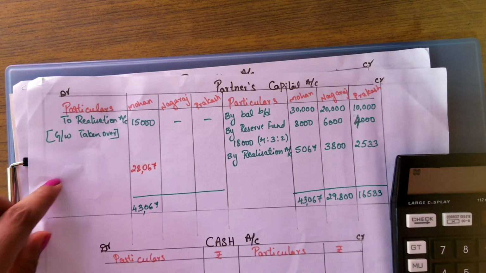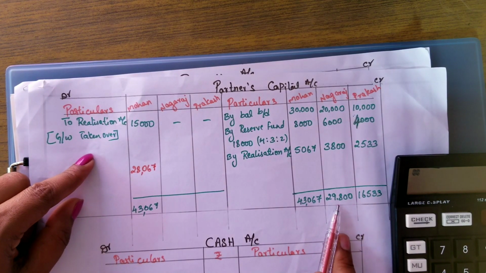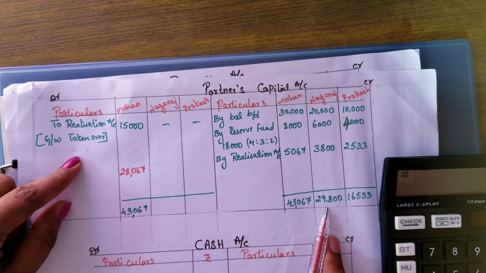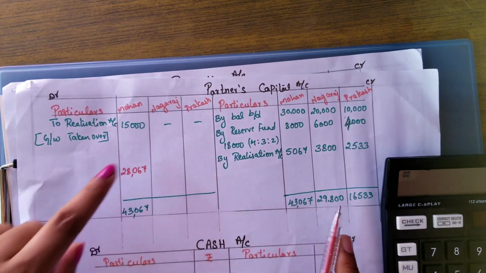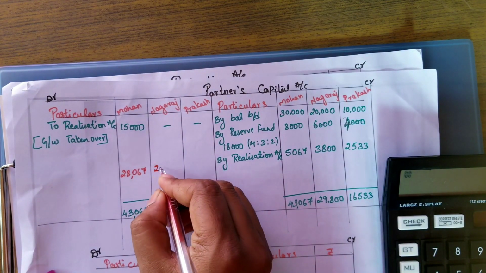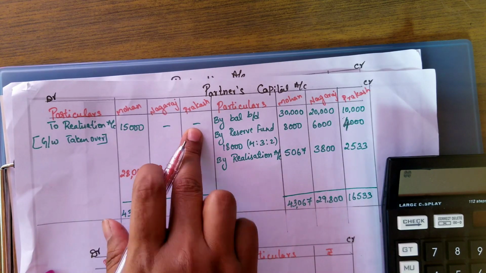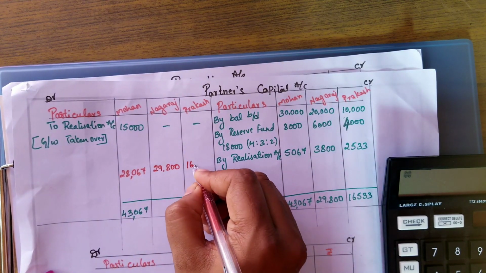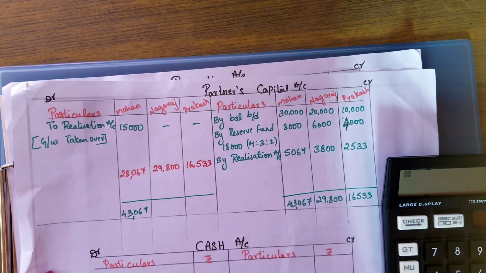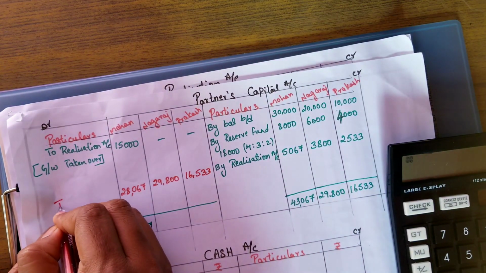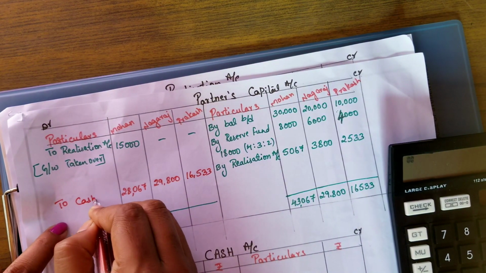Okay, and next, since here Nagaraj his income is 29,800, there is no expenditure, same amount becomes his balancing figure. And for Prakash also no expenditure, so no need to deduct here. Okay, we'll be writing as it is, and this will be transferred to cash account.